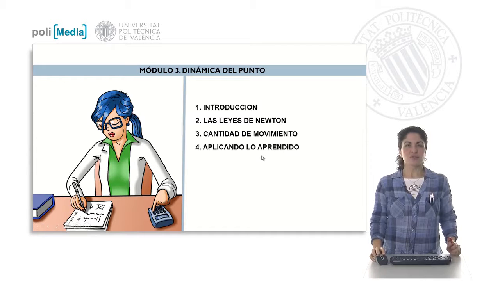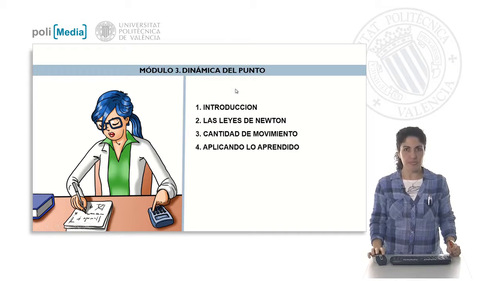In this class, we are going to use all the concepts and physical quantities that we have used in the two previous presentations corresponding to the module of point dynamics. And we are going to focus on the physical magnitude of the quantity of motion or linear momentum, already introduced by Newton for the study.